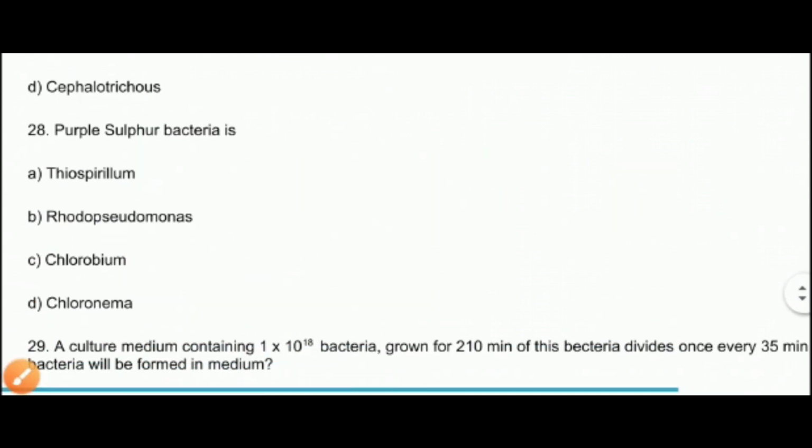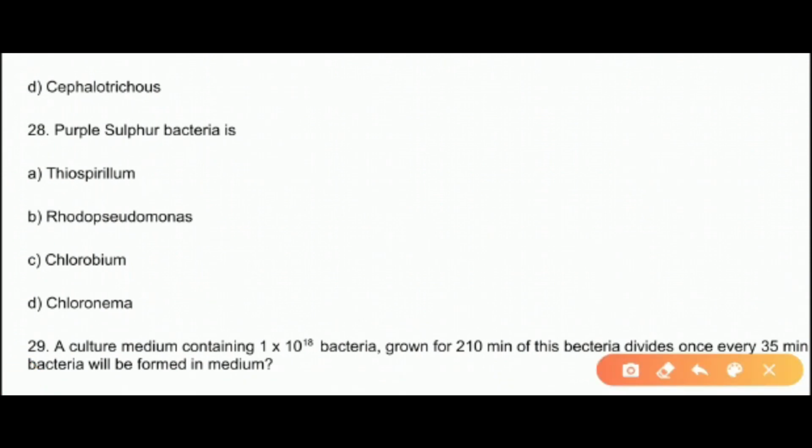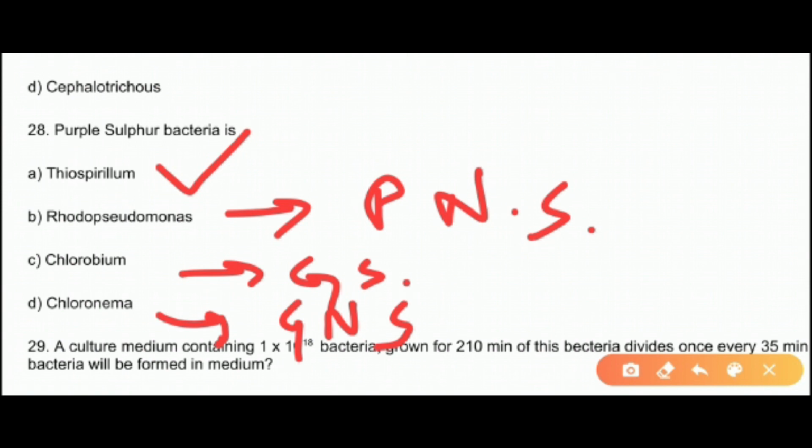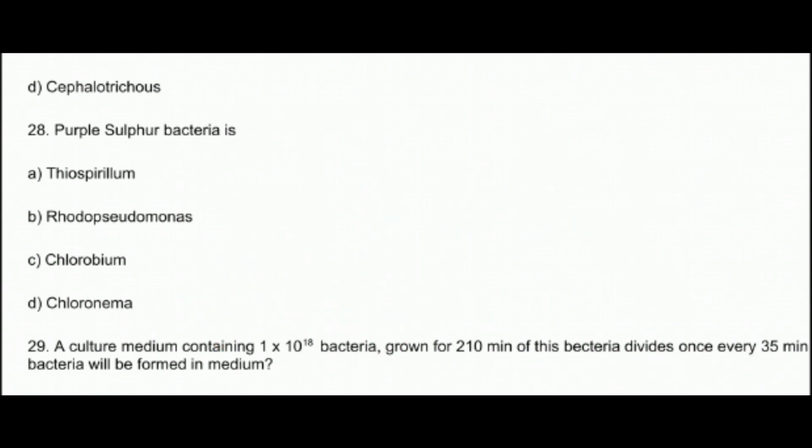The next question is, purple sulphur bacteria is. So the purple sulphur bacteria is Thiospirillum. So we have studied about purple sulphur bacteria, purple non-sulphur bacteria, green sulphur bacteria, green non-sulphur bacteria, है ना? So purple sulphur bacteria was Thiospirillum. Rhodopseudomonas was purple non-sulphur bacteria. Chlorobium was green sulphur bacteria. Chloronema was green non-sulphur bacteria. ठीक है? So purple sulphur bacteria was Thiospirillum.